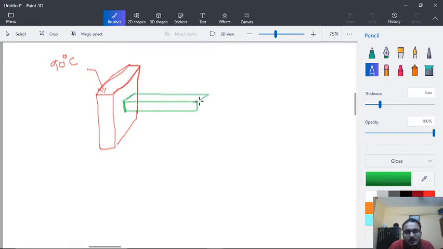Let us say we are having this kind of additional material that we have added to our hot body. So what is happening right now is that previously the surface area was limited in this way.